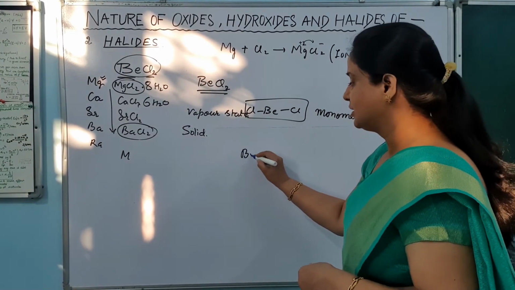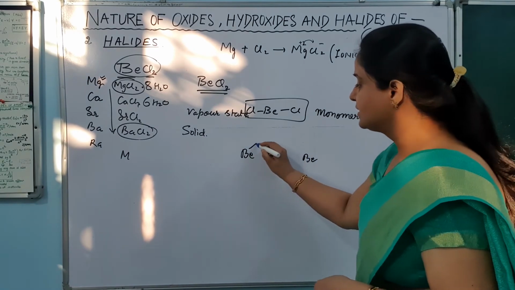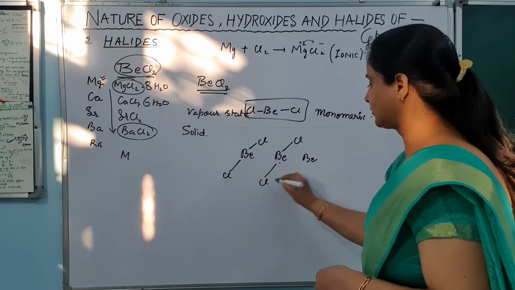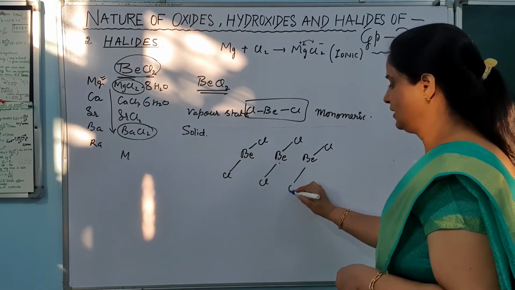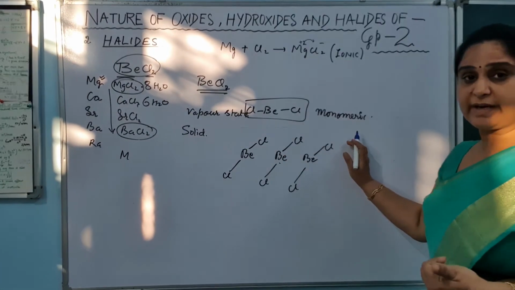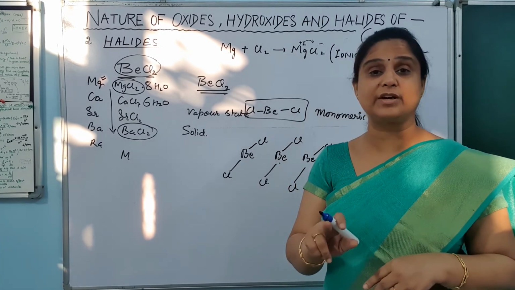So look at this, Be, Cl2, Be, Cl2, Be, Cl2, and just because their octet is not completed ना, क्योंकि बेरिलियम की outermost shell में there are 2 electrons, क्लोरीन इसमें 2 के साथ शेयर कर लिया, तो again there are only 2 plus 2 shared, total 4 electrons in the outermost shell.